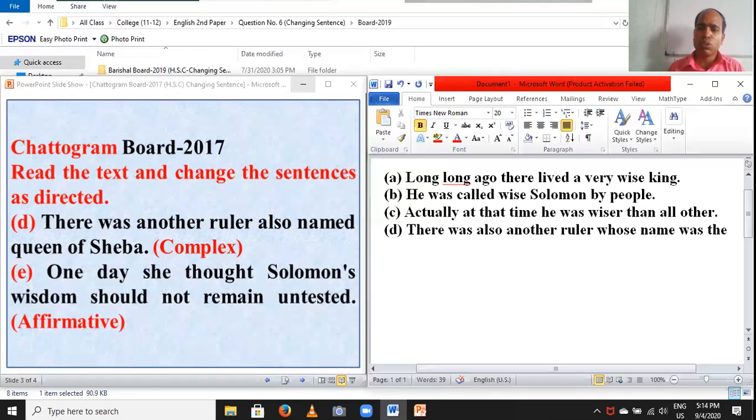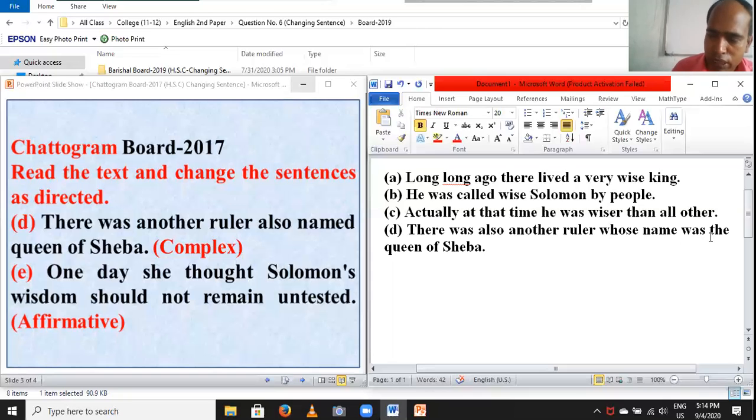Whose name was the Queen of Sheba. The students, why don't I use the? Because this refers to the definite Queen of Sheba. So the plus noun plus of plus Sheba.